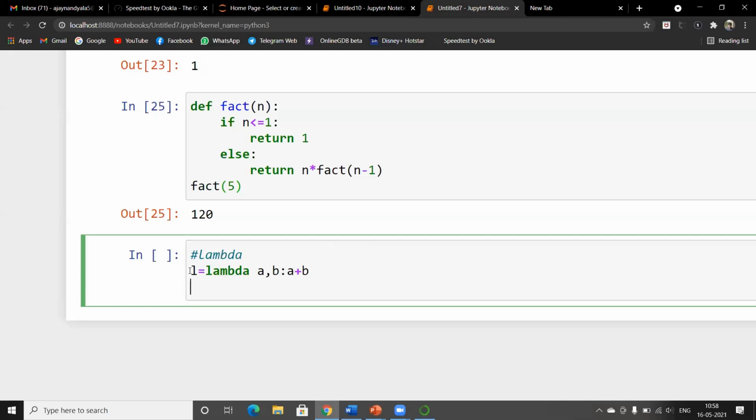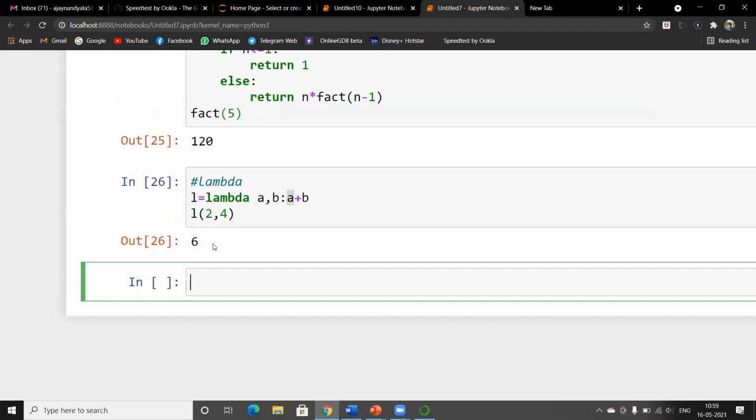Now we access the lambda function by using the variable that it is stored in. So we call the lambda function using L as the function name with arguments, for example 2 and 4. Now these 2 and 4 are taken as arguments a and b, and the return value of the function is a plus b. Let's see the result.